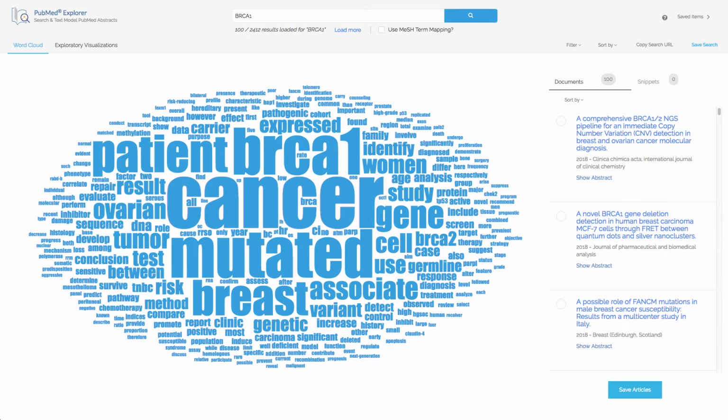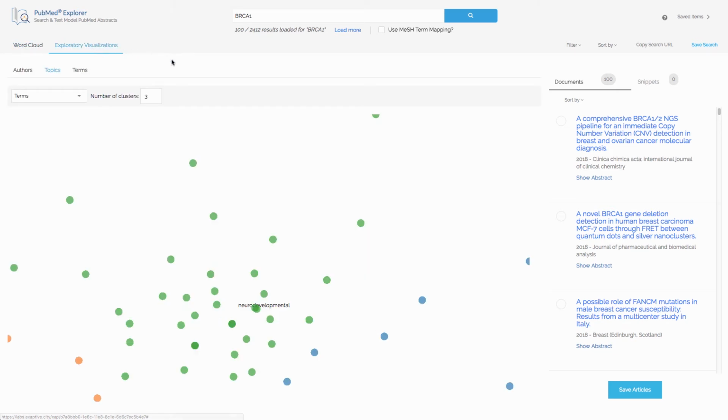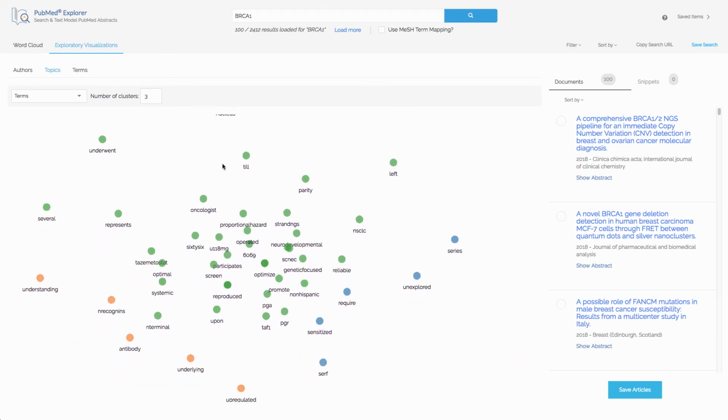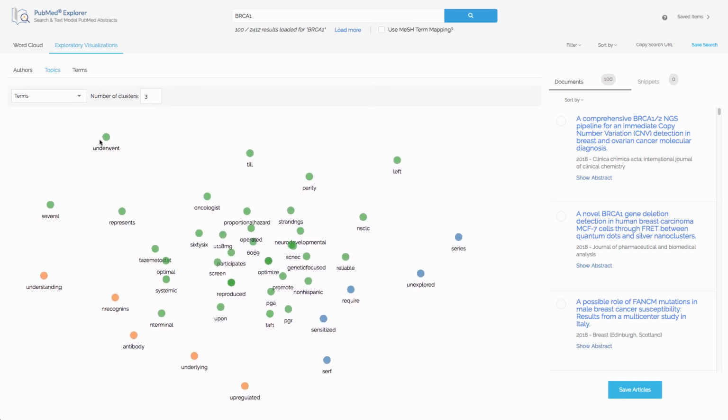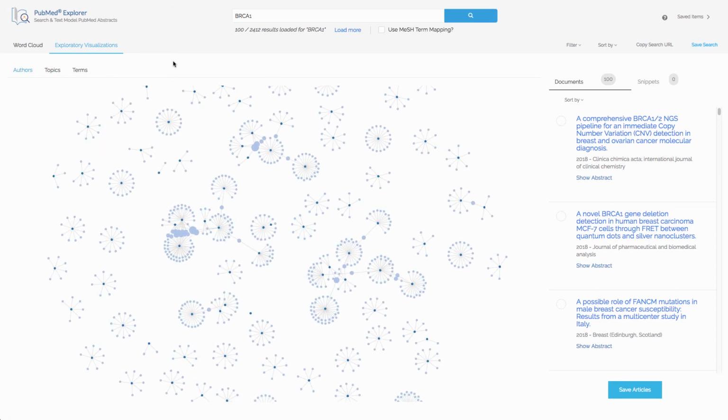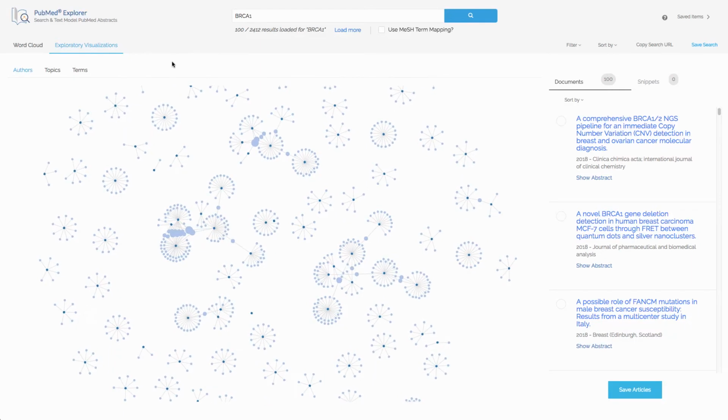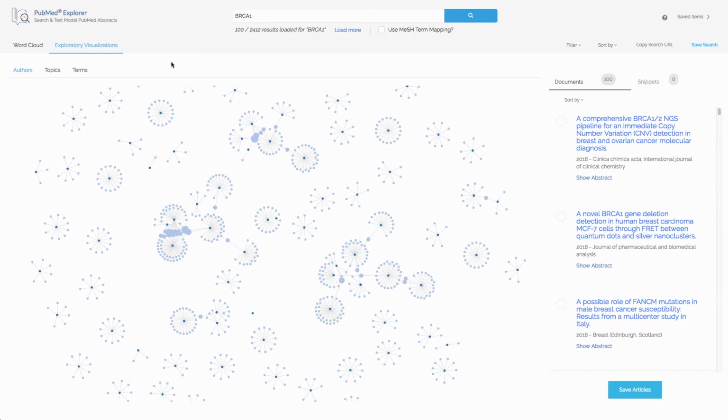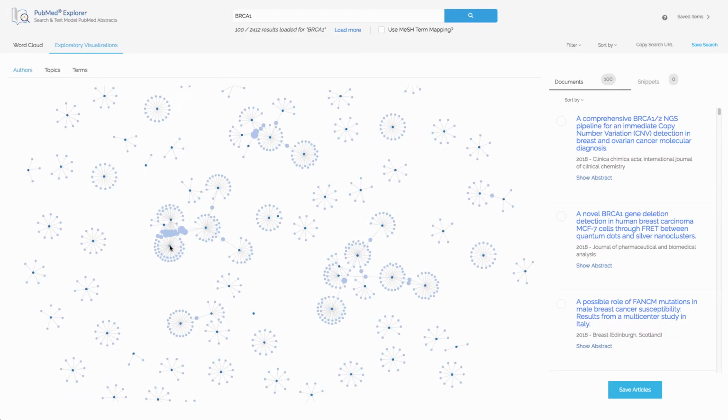PubMed Explorer makes it easy to search PubMed's extensive collection of papers. One of the visualizations provided is a term landscape. The term landscape is similar to the key term landmarks from the previously described data landscape. The positions are found in a more direct method by projecting TF-IDF values directly to 2D. For a collection of search results, the user may then view a two-dimensional landscape where related terms are grouped together